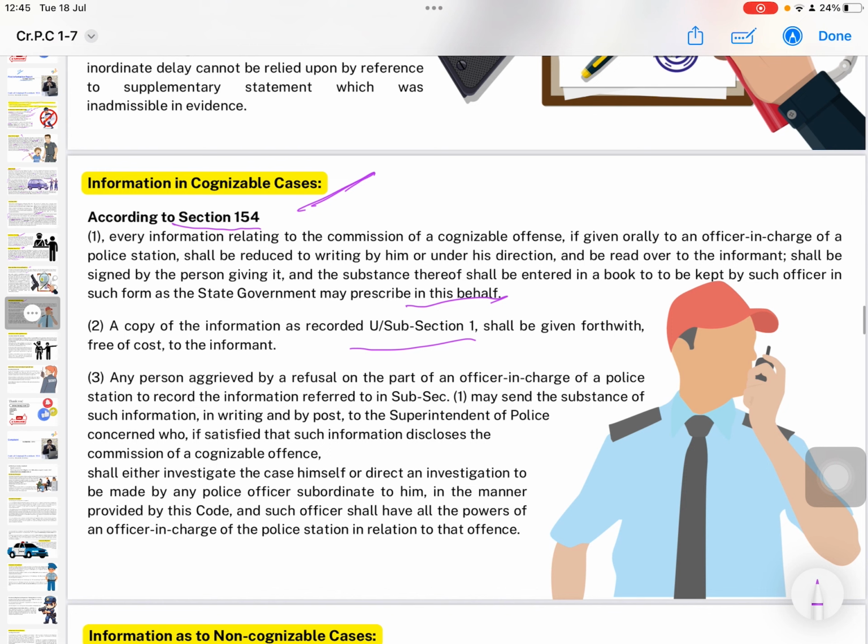Any person aggrieved by a refusal on the part of an officer in charge of a police station to record the information referred to in subsection 1 may send the substance of such information in writing and by post to the superintendent of police concerned, who, if satisfied that such information discloses the commission of a cognizable offence, shall either investigate the case himself or direct an investigation to be made by a police officer subordinate to him in the manner provided by the code, and such officer shall have all the powers of an officer in charge of the police station in relation to the offence.